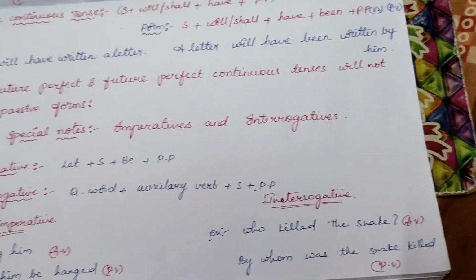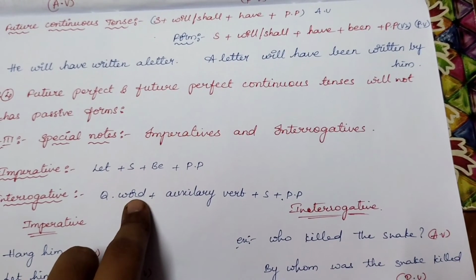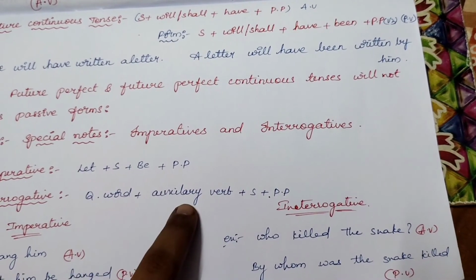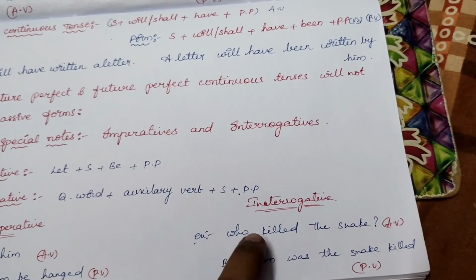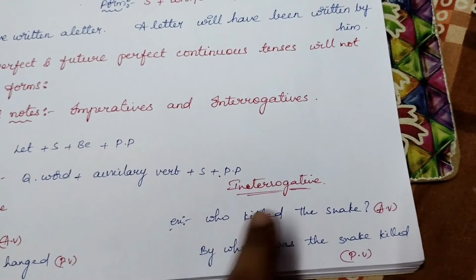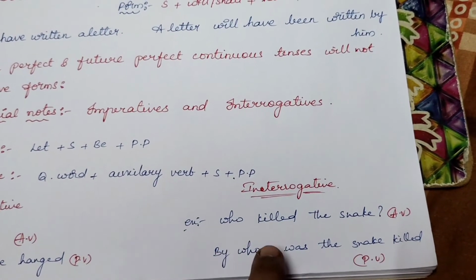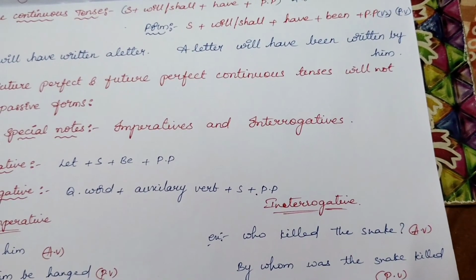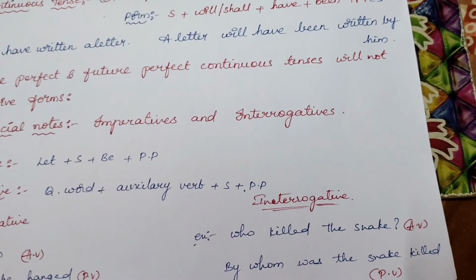Coming to interrogatives. Interrogatives are questioning sentences. For such, passive voice can be question word plus auxiliary verb plus subject plus past participle. For instance, who killed the snake? It's a question. Then how to change it? Object should be subject, subject should be object. By whom? And we don't know who killed it. There is no clear evidence of who killed it. So by whom was the snake killed?